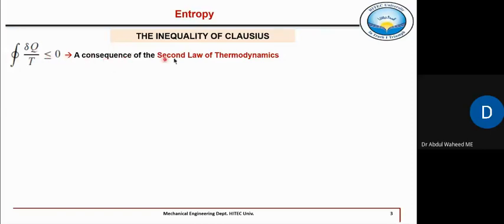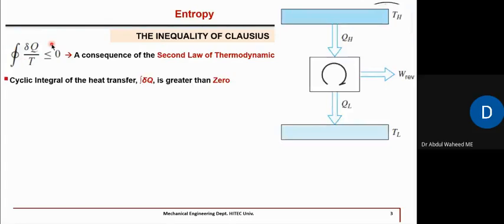That is actually derived from the second law of thermodynamics, but now let's try to understand what this expression means. For that, we have to go back to that example: a heat engine which takes heat from a high temperature source, converts a part of it into useful work, and rejects the rest to the sink. Whether it is an ideal or non-ideal heat engine, the heat has to be rejected to the sink. That is what we learned in chapter 6.